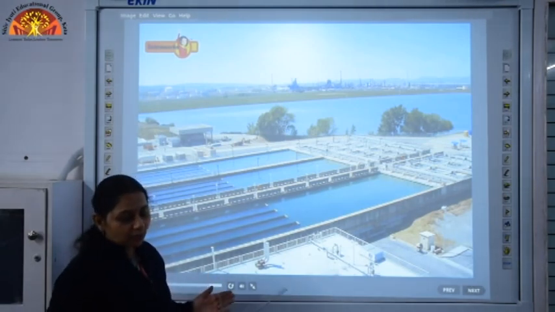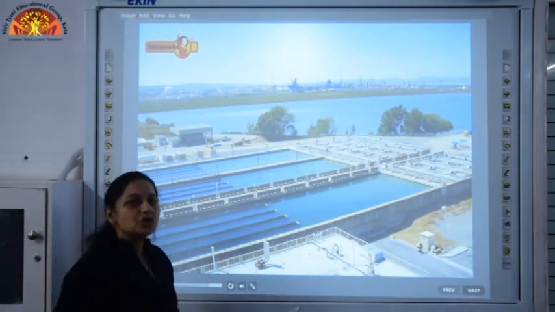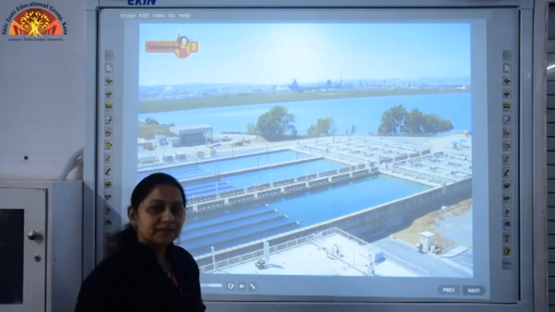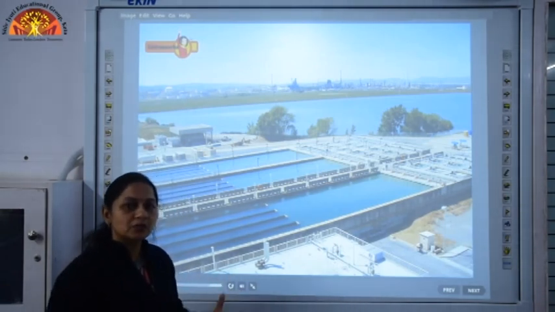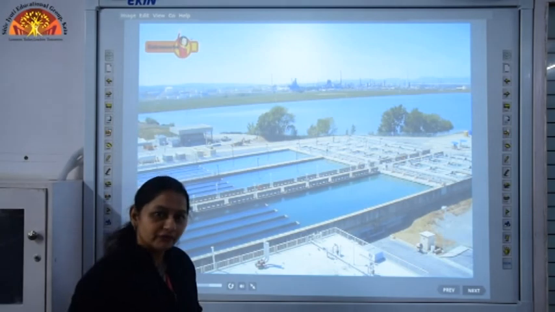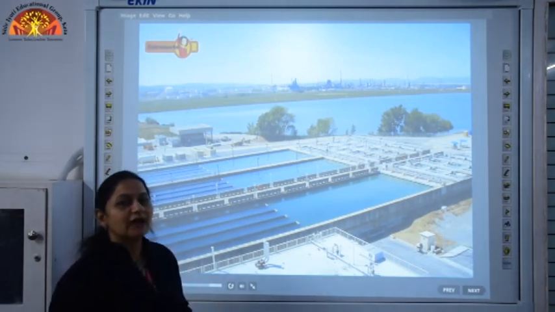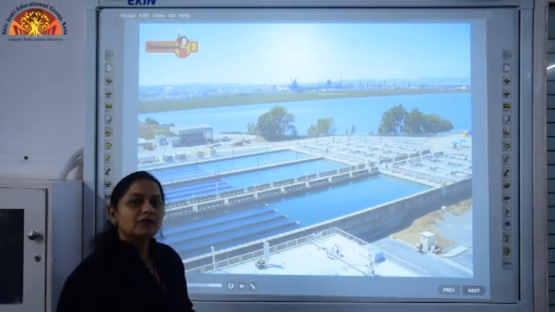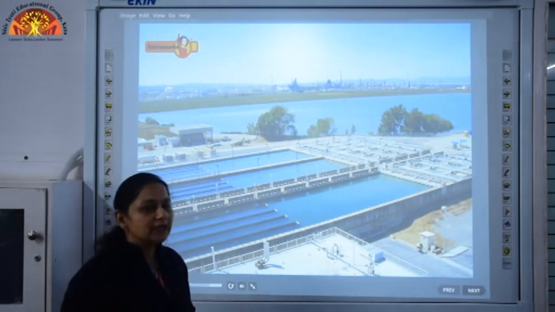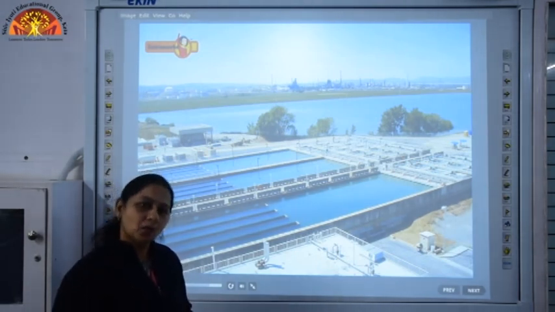So, these are the various methods by which purification of water is done. Purification of water at our homes can be done using water filters also, like we have RO systems at home where water is purified very easily in a simple way.